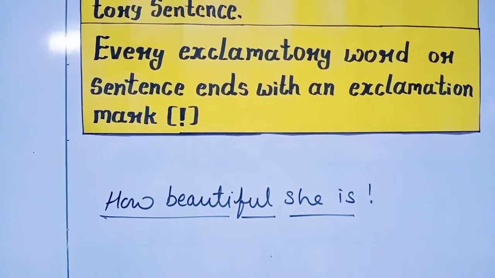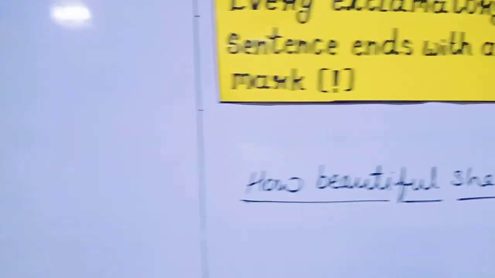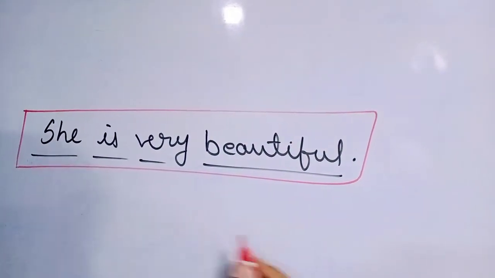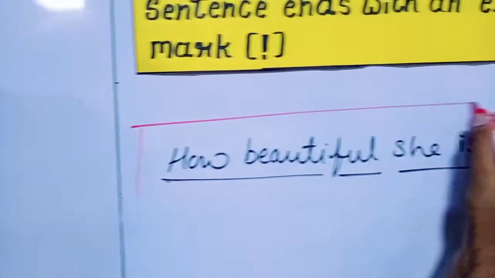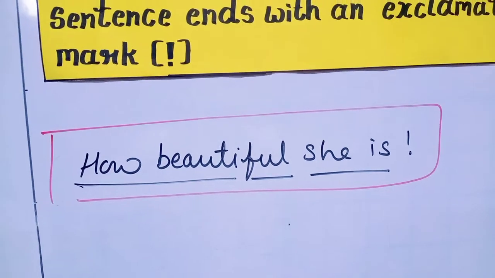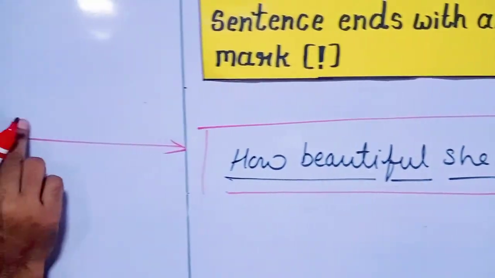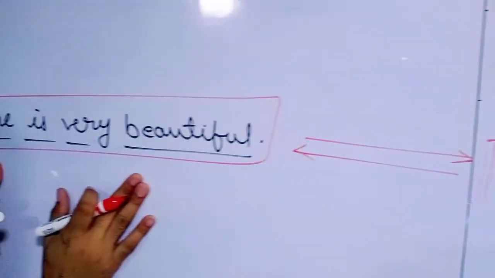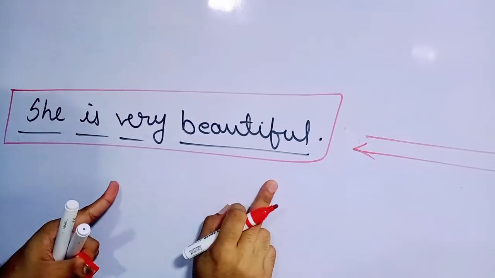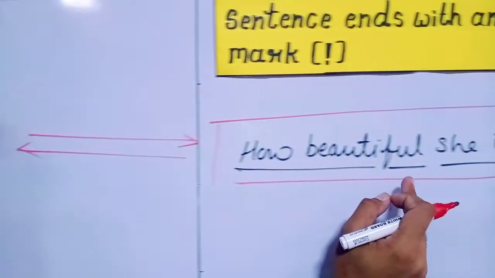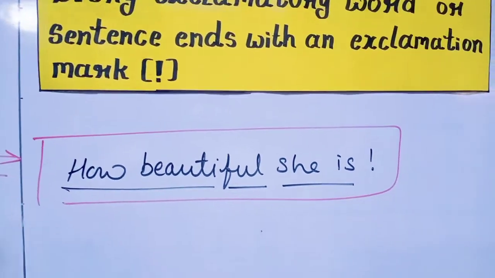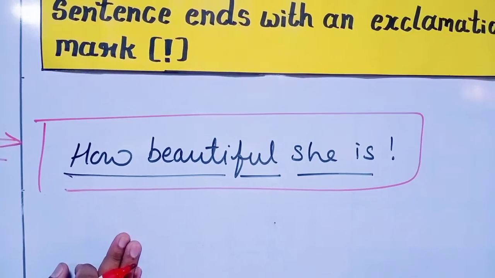Now you can compare these two kinds of sentence. The first one is assertive sentence and the second one is exclamatory sentence. Just see it. Here the same thing: She is very beautiful. And how beautiful she is! The same thing we state in different kinds of sentences.